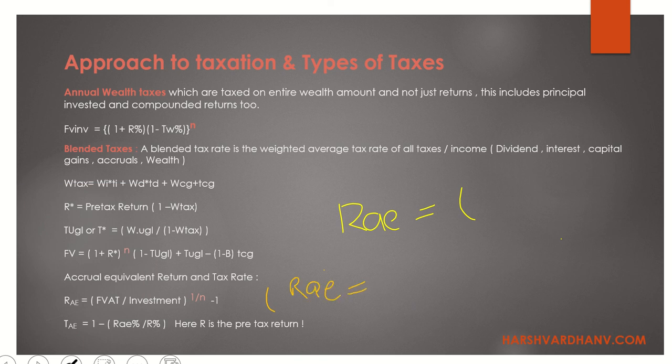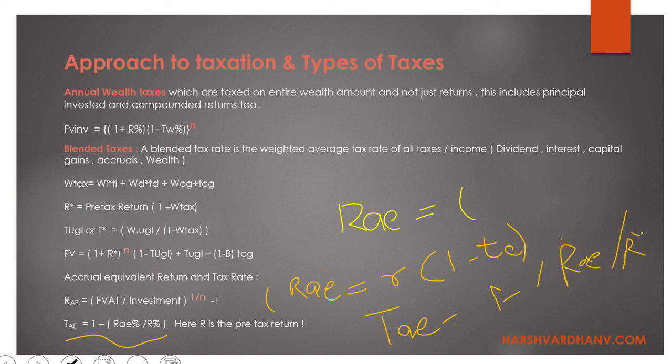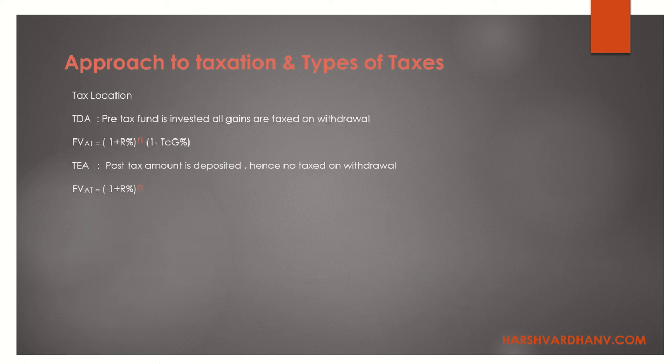RAE is also equal to the return pre-tax multiplied by the tax rate. And if you just substitute this, you get this formula. Tax of accrual equivalent tax is 1 minus post-tax return upon pre-tax return. Simple. Got it? Let's move ahead. Okay, this is very simple.